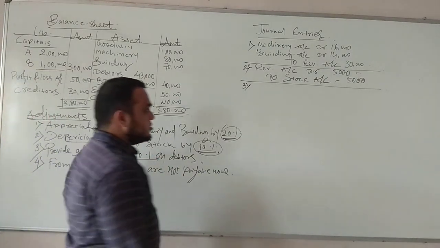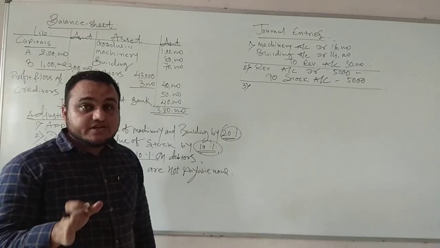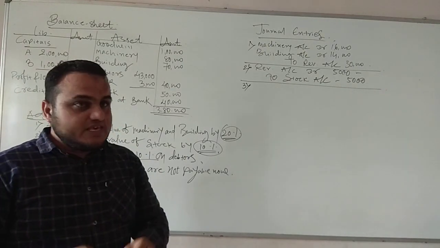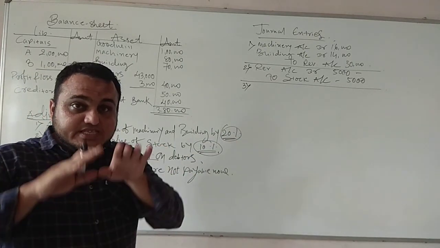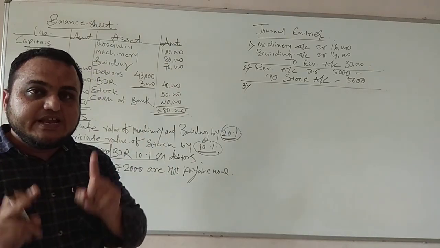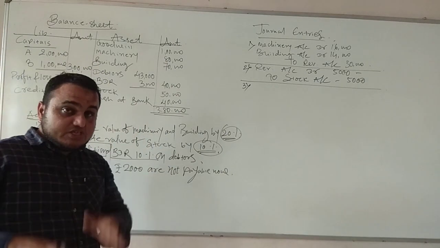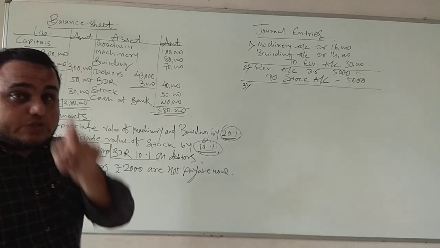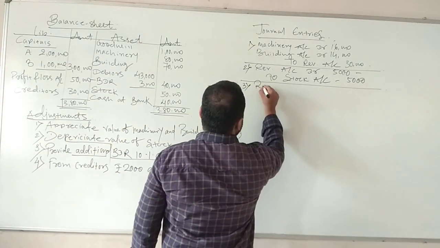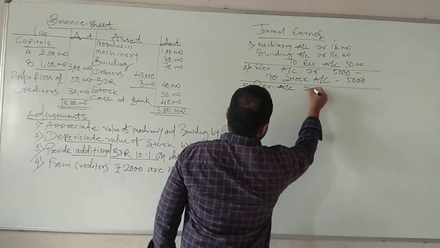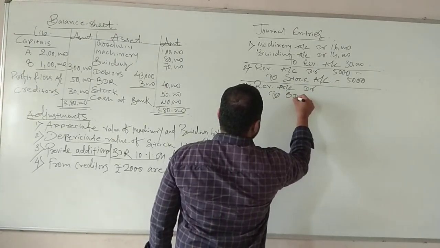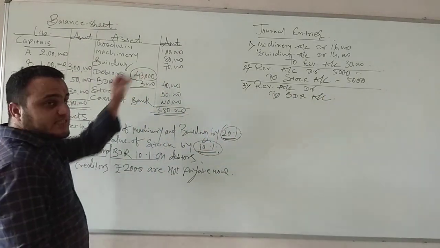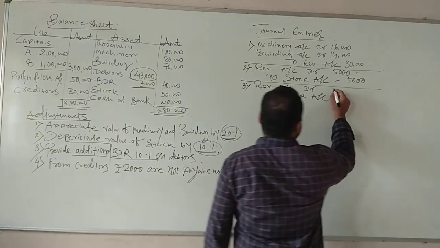10% on debtors. So BDR normally is not a loss. Bad debt reserve means amount which we are keeping on one side from profit. It's not a loss. But ultimately we keep some amount on one side from profit. That means this year our profit has gone down. Let me tell you, BDR is not effectively a loss. But because this year we have kept some amount on one side, it means that this year our profit has gone down. So in that case, revaluation account debit to BDR account. Now students, total debtors value we have to take 43,000. If you take 10%, 4,300.